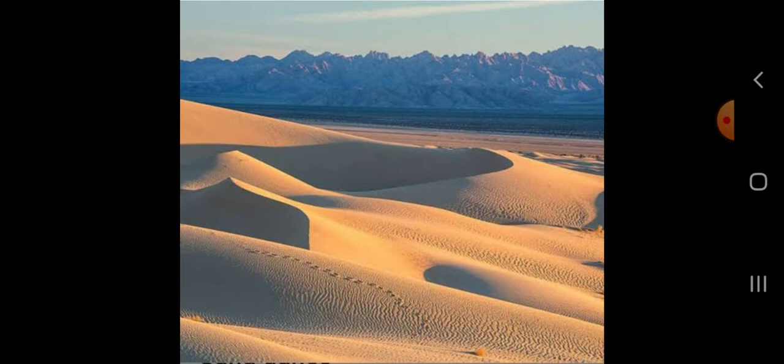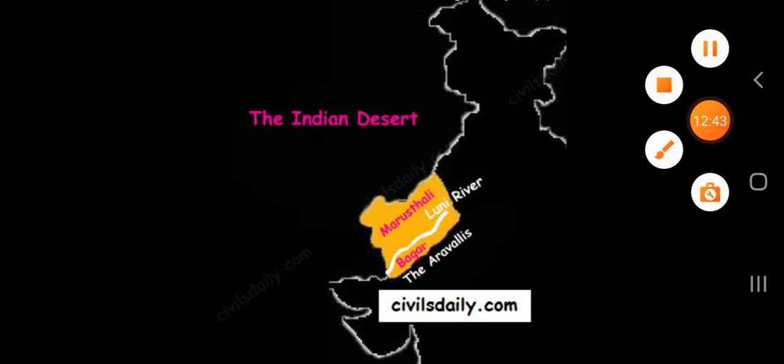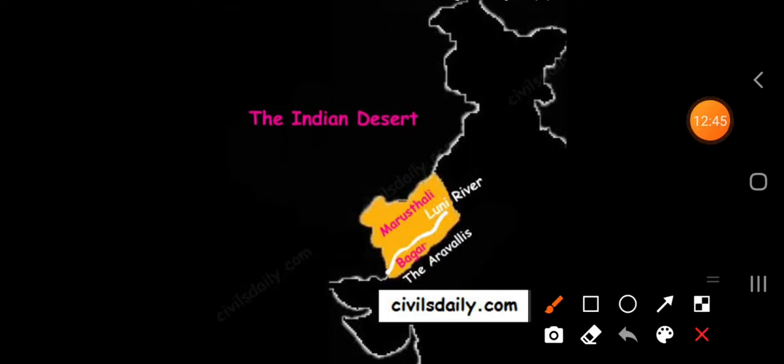Now after that, there are very few streams in the Thar Desert which mostly remain dry. Clear? The Luni is the only seasonal river which flows through the western desert. Yes, this Luni is a seasonal river.